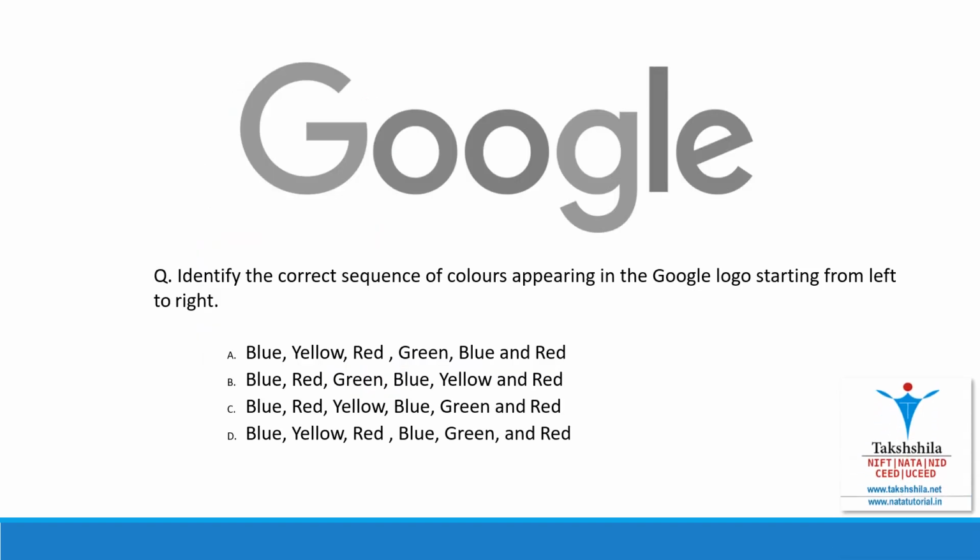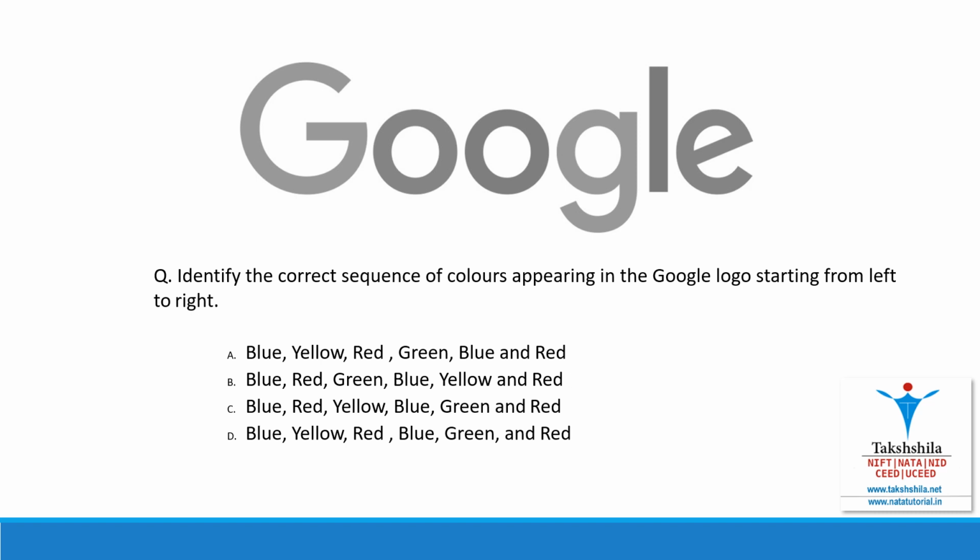This PTQ is based upon our observation skills. We open the Google web page n number of times. Let us see if we can solve this question or not. Identify the correct sequence of colors appearing in the Google logo starting from left to right. So in the Google logo, whenever we open the Google web page, each alphabet of Google is of another color.